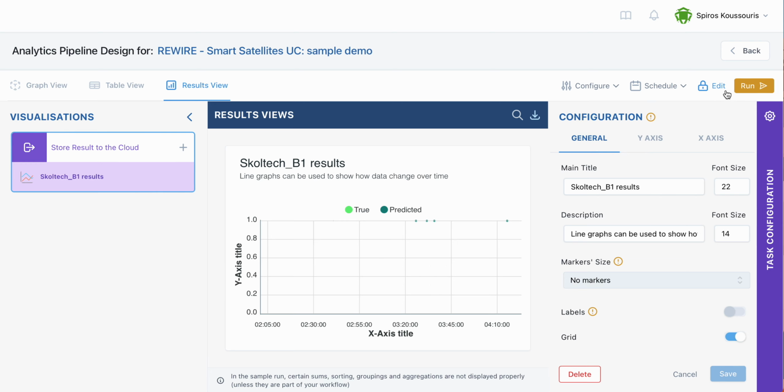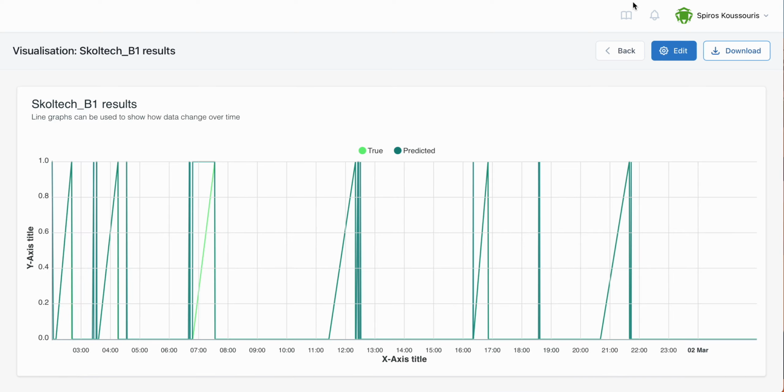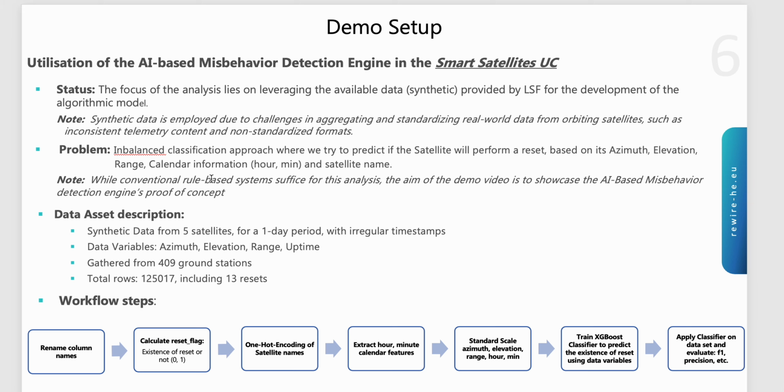Running and executing this pipeline, the next step the user can see is a visualization of the results. As you can see here, we have the visualization of predicting resets for this given satellite with the name Skoltech, and with light green we have the actual resets, and with dark green the predicted resets. This can also be downloaded. As we said, the downloadable file can be sent through APIs to the risk assessment module.